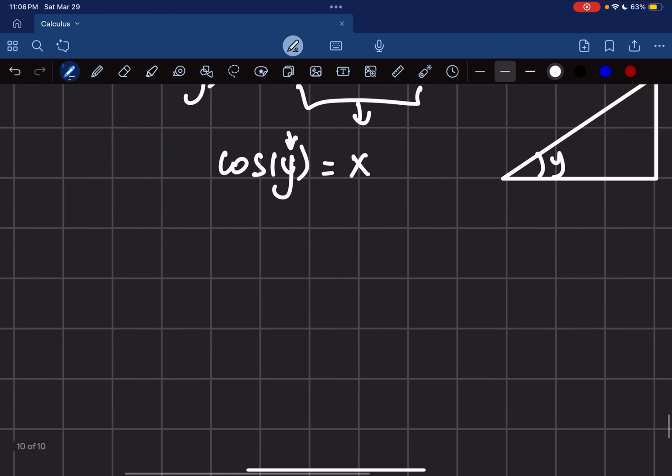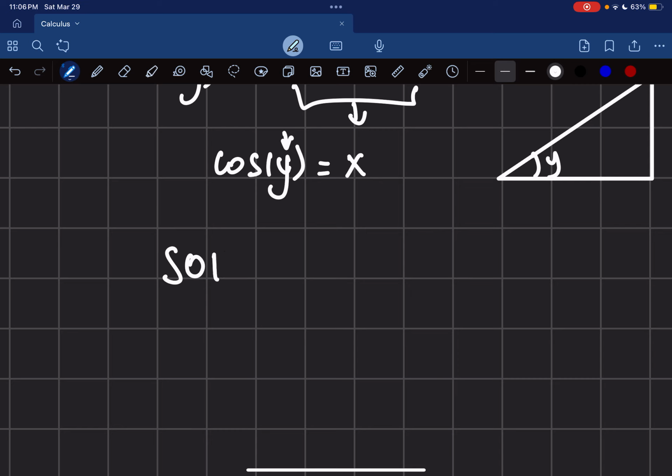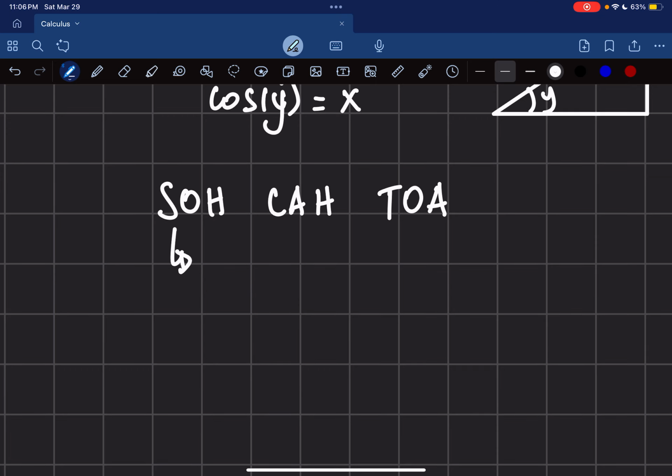So I remember that I have the whole thing that I was taught in school, which is SOHCAHTOA, where I know that sine of an angle, let's say theta, is equal to the opposite side over the hypotenuse.